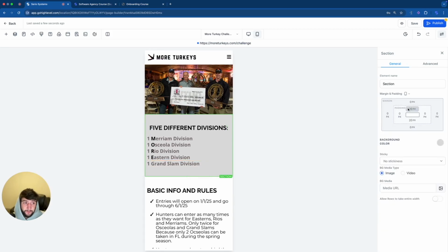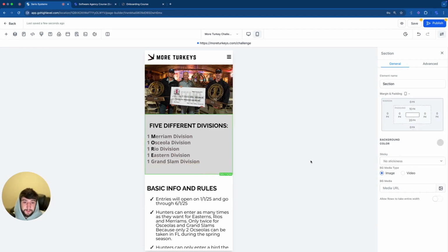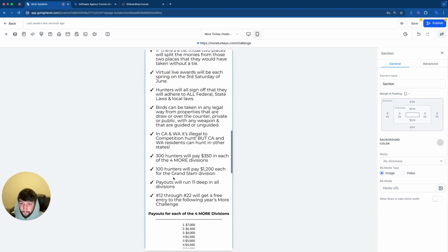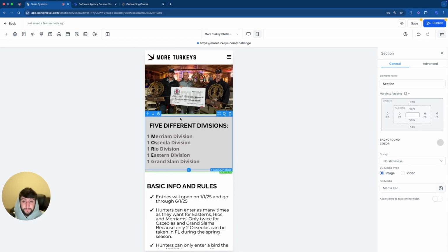I might change the dimensions a little bit. 20 pixels is too high for me. So let's go down to 10. I like that a lot better. Let's do the same thing down here from 20 to 10 again. A lot of times you're just going to be changing dimensions, trying to make everything flow and look better. Websites aren't meant to look amazing. They're meant to inform people or get someone to do something. And that's all we care about. That's why we have buttons. That's why we have photos.